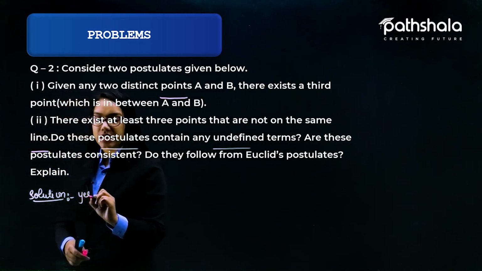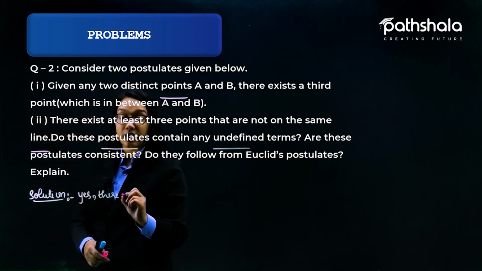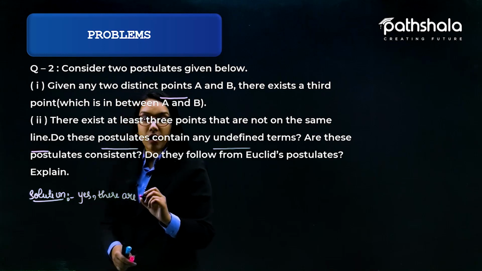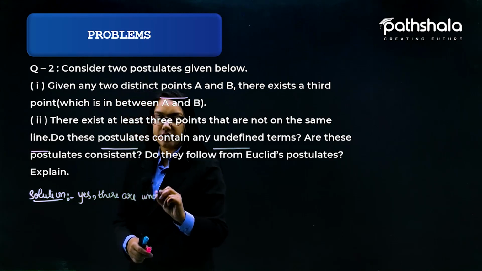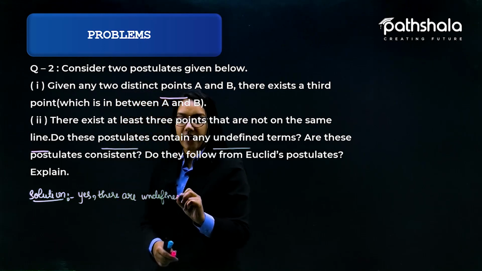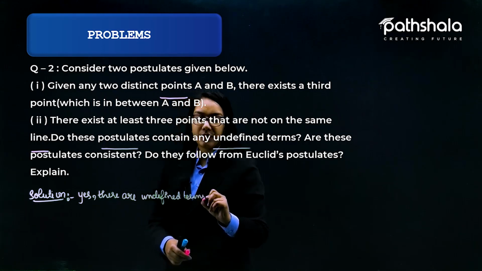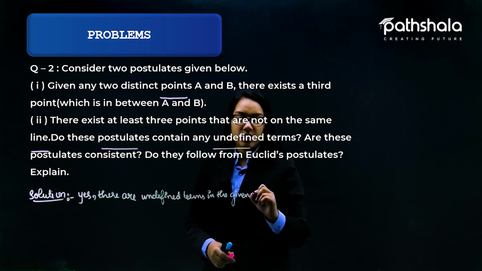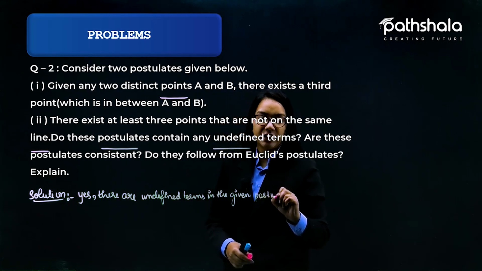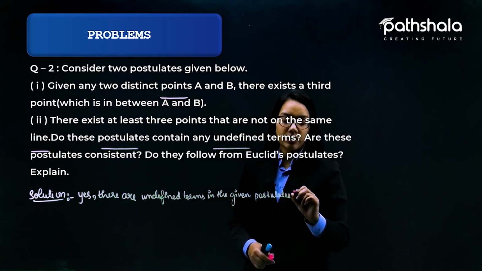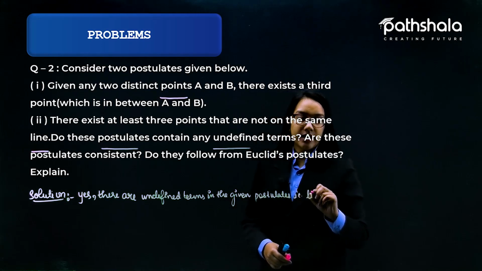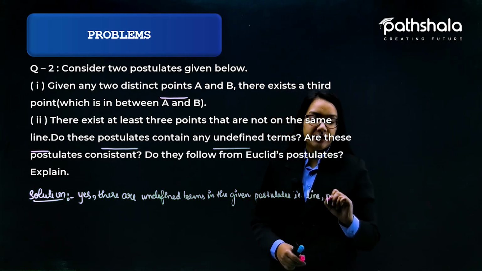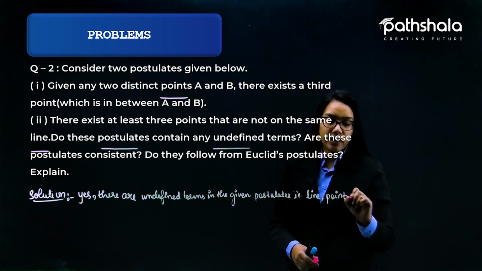So yes, there are undefined terms in the given postulates, that is, line and point.